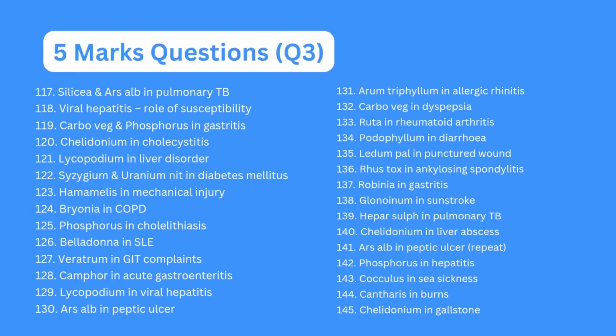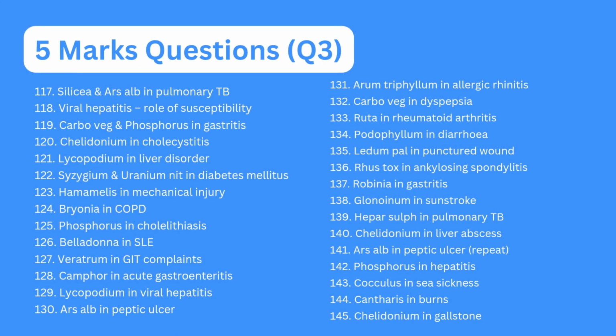and pleurisy. Then move toward the final section, question number 3, 5 mark questions. It includes therapeutics, Silicea and arsenic album in pulmonary TB, viral hepatitis, role of susceptibility, carbo veg and phosphorus in gastritis, chelidonium in cholecystitis, Lycopodium in liver disorder, Sanguinaria and uranium in diabetes mellitus, Hamamelis in mechanical injury, bryonia in COPD,